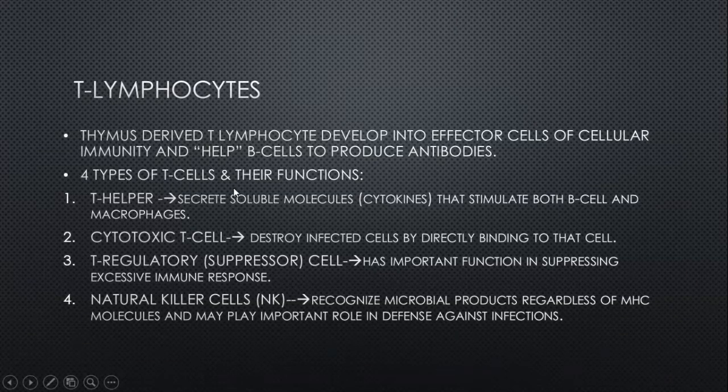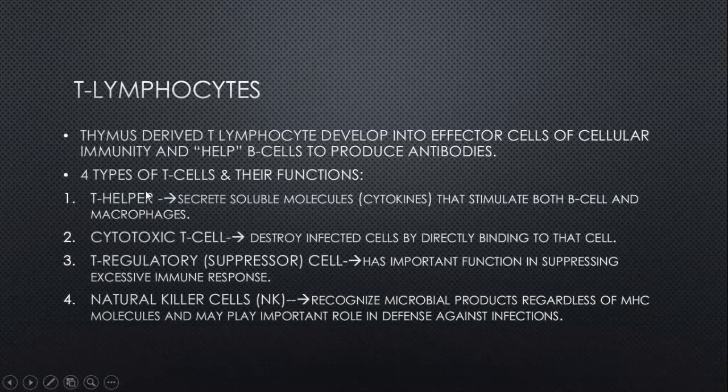First, T helper cells secrete soluble molecules we call cytokines that stimulate both B cells and macrophages. B cells, when stimulated by T helper cells, release antibodies, while macrophages perform their phagocytic action. These are stimulated by T helper cells. Therefore, they are called helper cells.